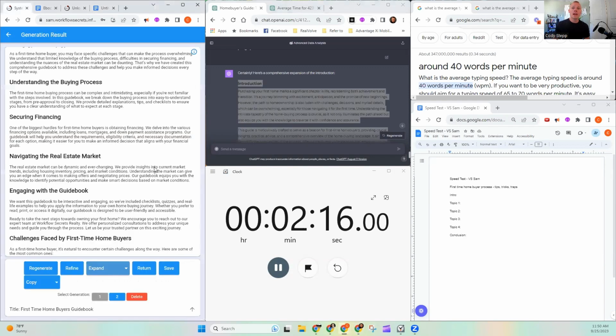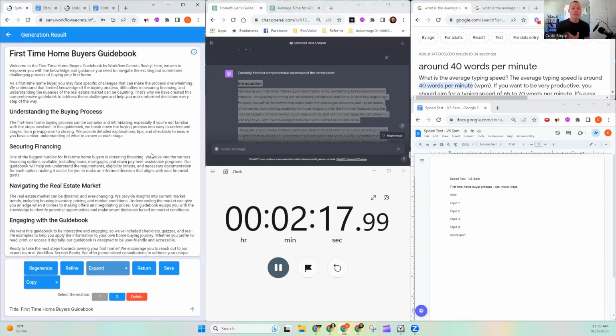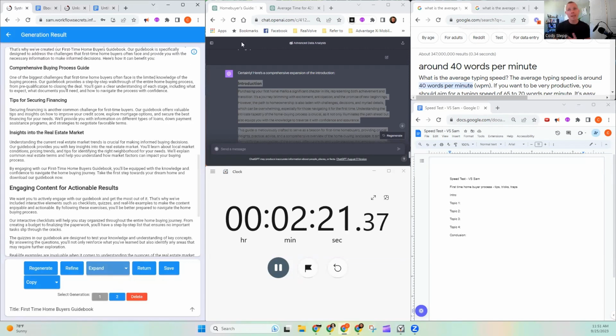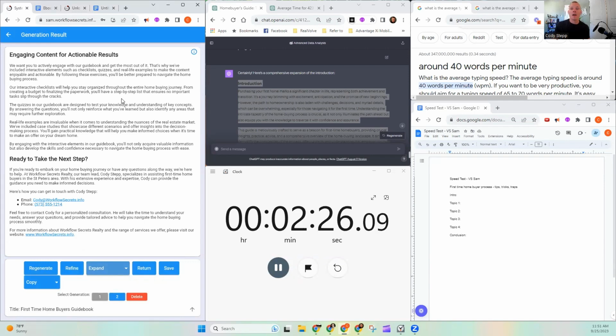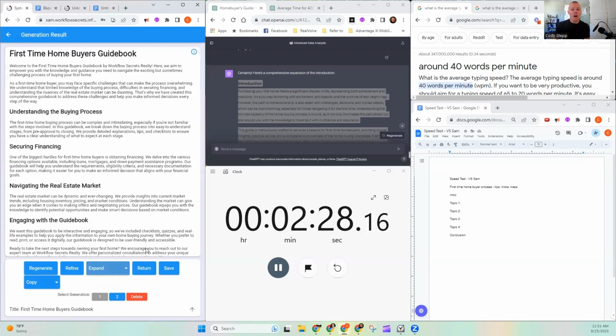Okay. Well, maybe inside of Sam, this took me 4 minutes and a couple seconds. And now I have this guide. Well, that's still not quite as long. Sure, you got me there. But now all I have to do is copy this text. I could throw it into its own document. I could expand on sections I need to expand on. I could apply a little discernment. Maybe that takes me slightly less time.